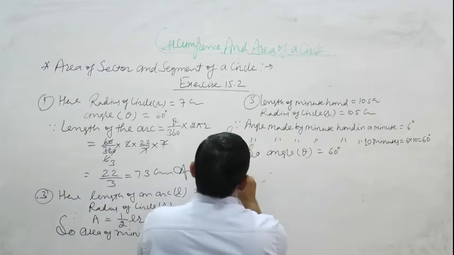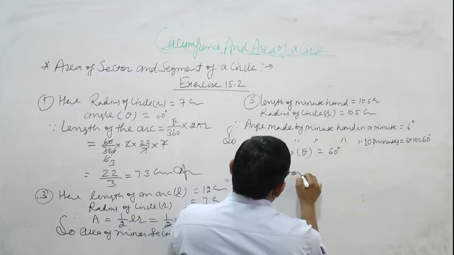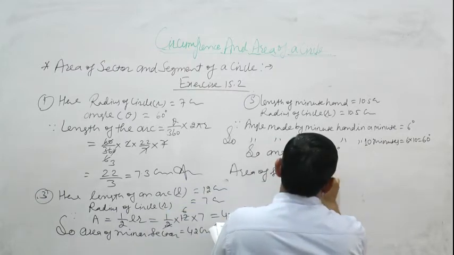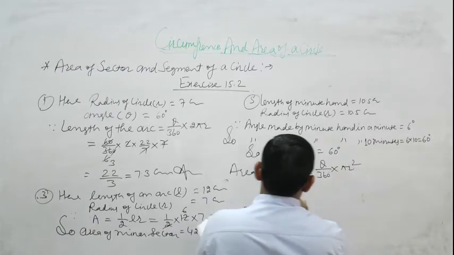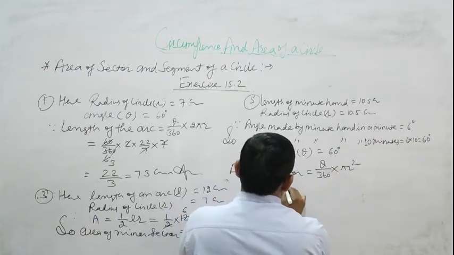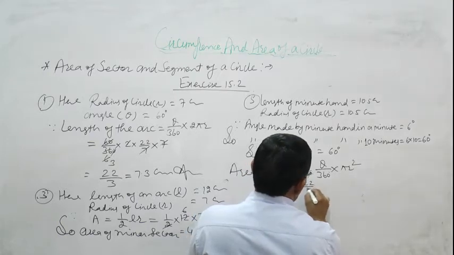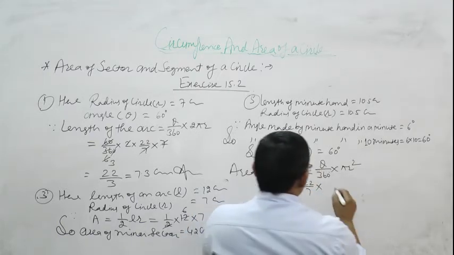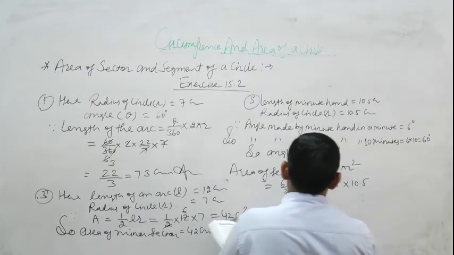Now area of sector. Area of sector is equal to theta upon 360 multiply pi r square. Angle theta is 60 degree. 60 upon 360 multiply 22 upon 7 multiply r is 10.5 multiply 10.5.